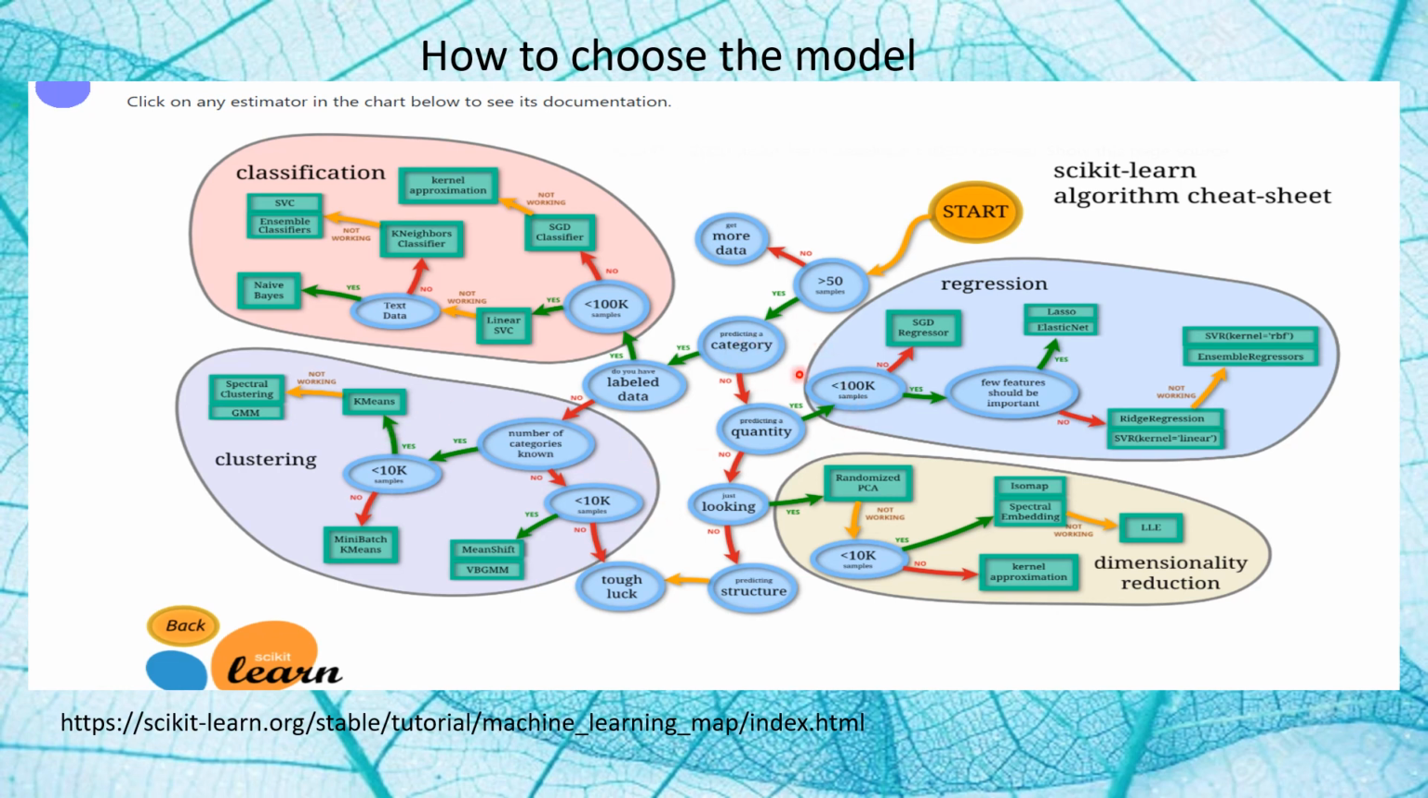And if you are not predicting a category but you are predicting a quantity, and if you have less than 100k samples, then go for regression. And if you are not predicting a quantity, and just want to view the model for visualization, then go for dimensionality reduction.